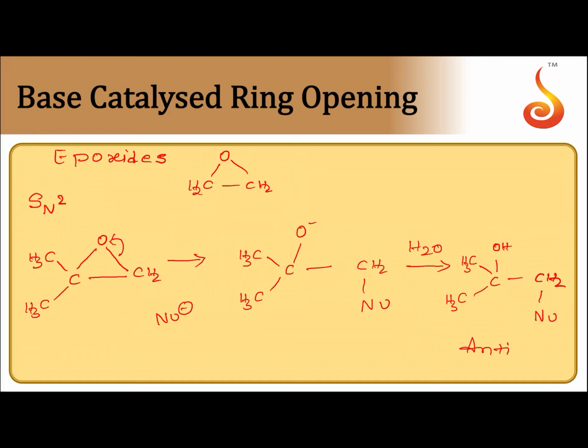If it is base catalyzed and one of the alkyl groups is tertiary, then ring opening takes place by the SN2 mechanism. Whether primary, secondary or tertiary alkyl groups are there, if it is base catalyzed, the ring opening always follows the SN2 mechanism and it is anti-addition.